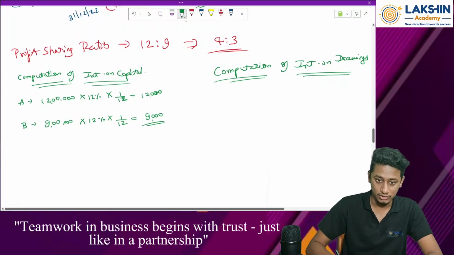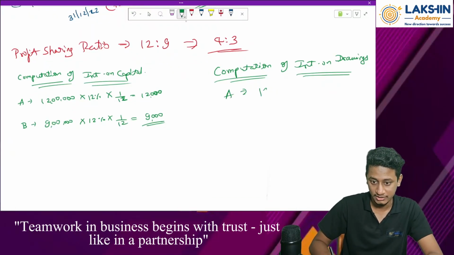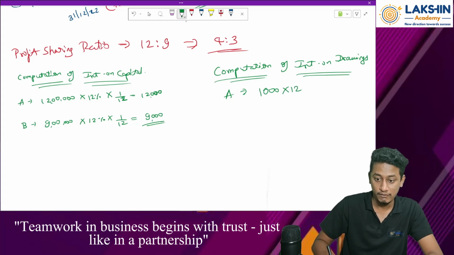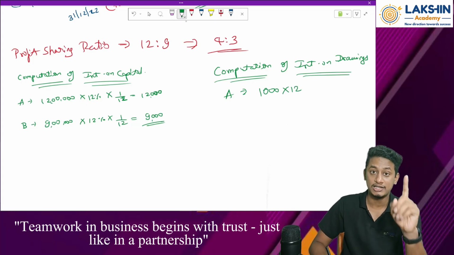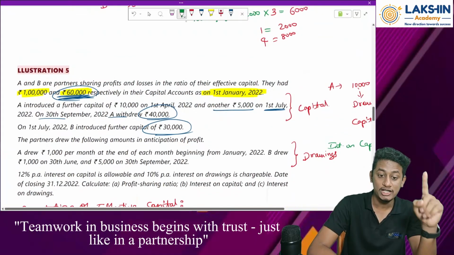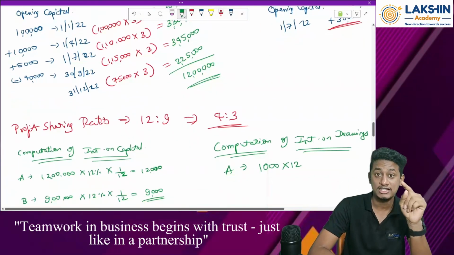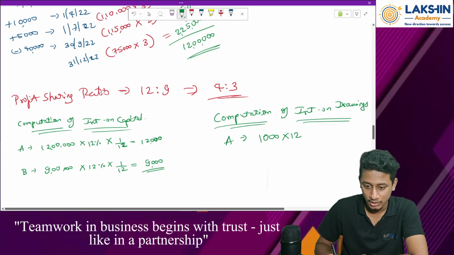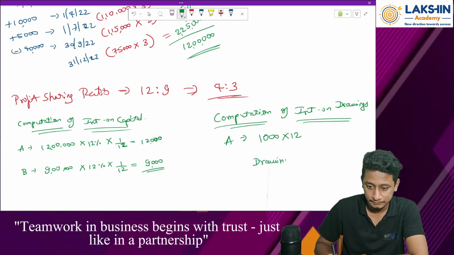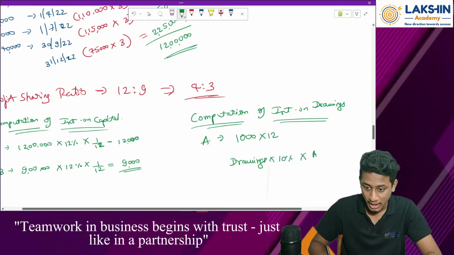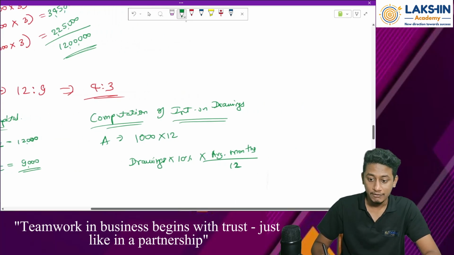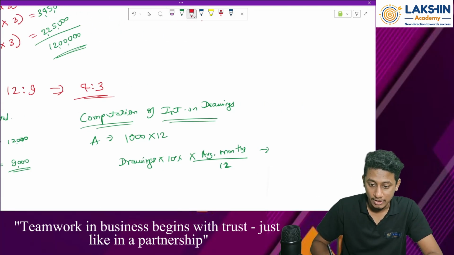So how much is the value of total drawings done by him? That is 1000 into 12 months, right? So 12,000 rupees has been withdrawn. Then he has withdrawn at the end of each month. Now there's a small change in the formula. The formula changes like drawings into percentage, that is at 10% as per this question, into average months divided by 12. Now how do you compute average months? Average month is computed by opening plus closing divided by 2.